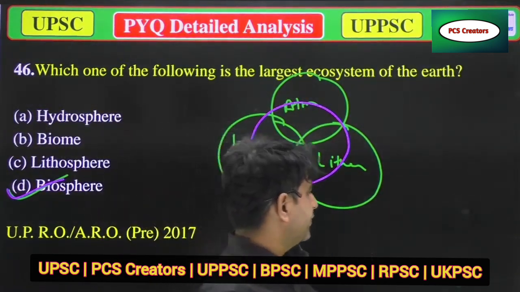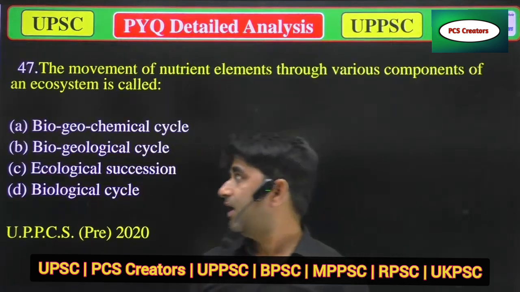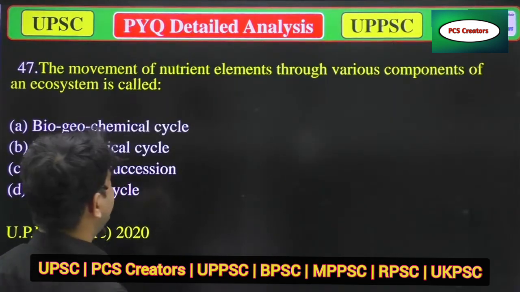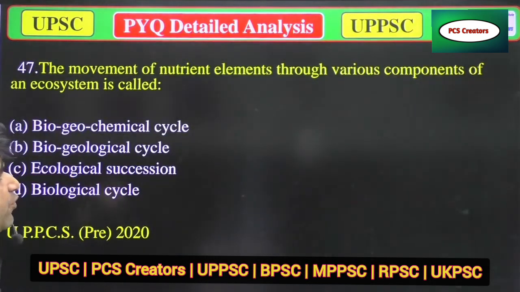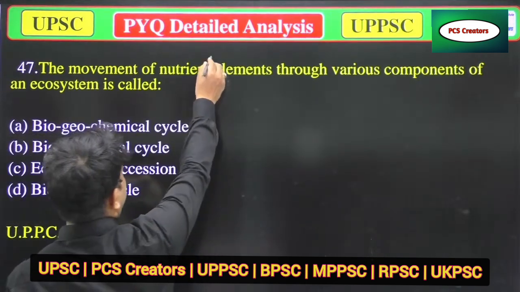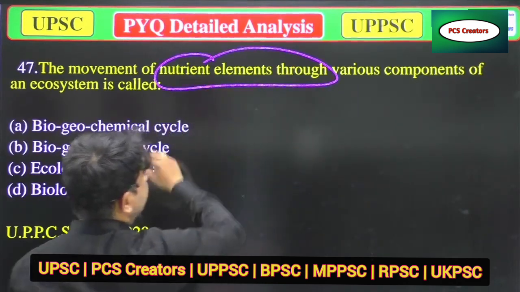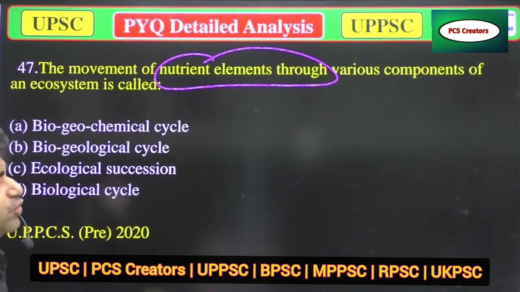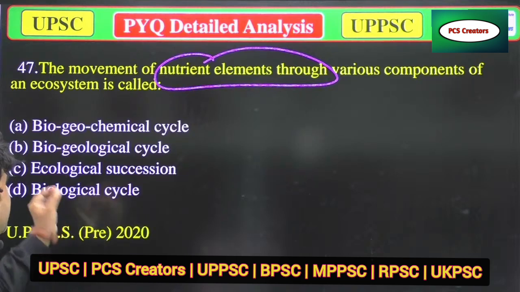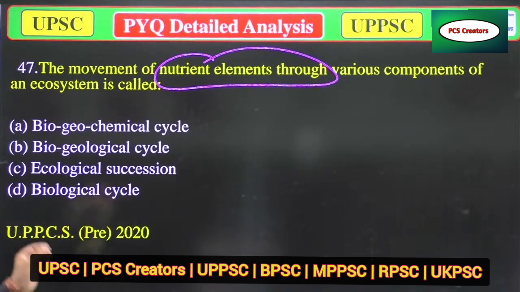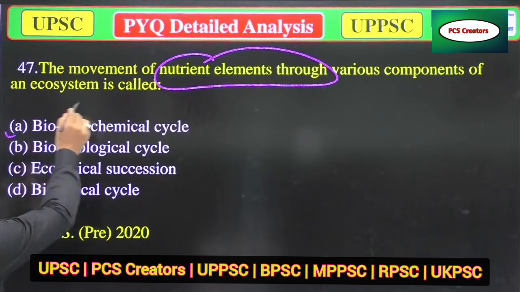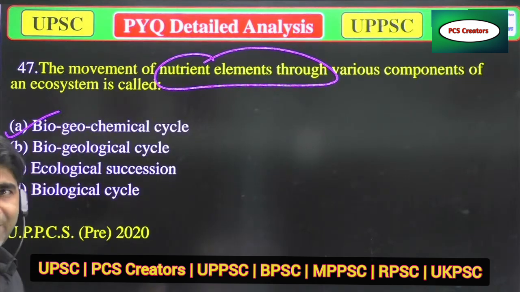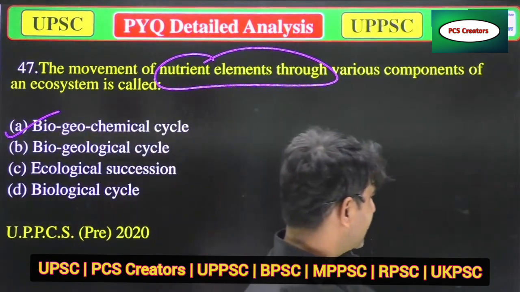Now we'll move to the next question. Our next question is, the movement of nutrient elements through various components of an ecosystem is called A. Biogeochemical cycle, B. Biochemical cycle. It's a simple question. The correct answer is biogeochemical cycle, which we have discussed in the earlier question.